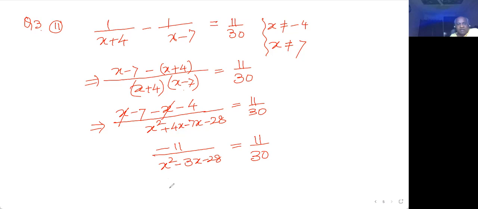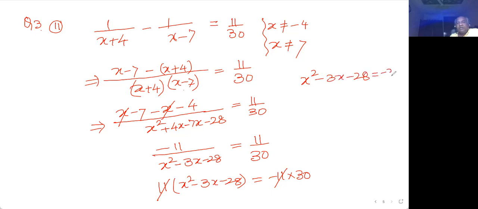So better I am writing like this: 11 into x square minus 3x minus 28 equal to minus 11 into 30. And now it's better to cancel it because this is the common factor that can be cancelled. So x square minus 3x minus 28 is equal to minus 30, and bring all of them to one side to make it in standard form. So minus 28 plus 30 is 0. You are getting the equation as x square minus 3x plus 2 is 0.